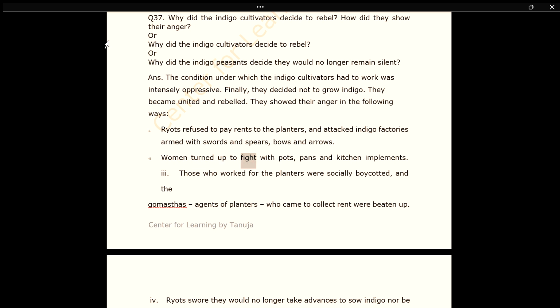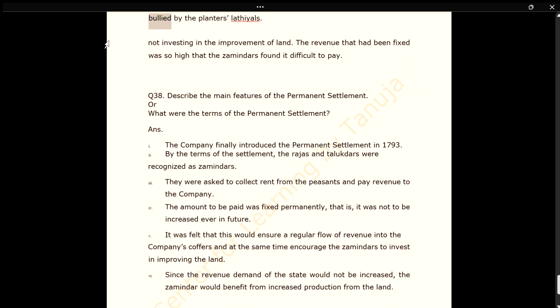2. Women turned up to fight with pots, pans and kitchen implements. 3. Those who worked for the planters were socially boycotted, and the gomastas, agents of planters who came to collect rent, were beaten up. 4. Ryots swore they would no longer take advances to sow indigo nor be bullied by the planters' lathials.